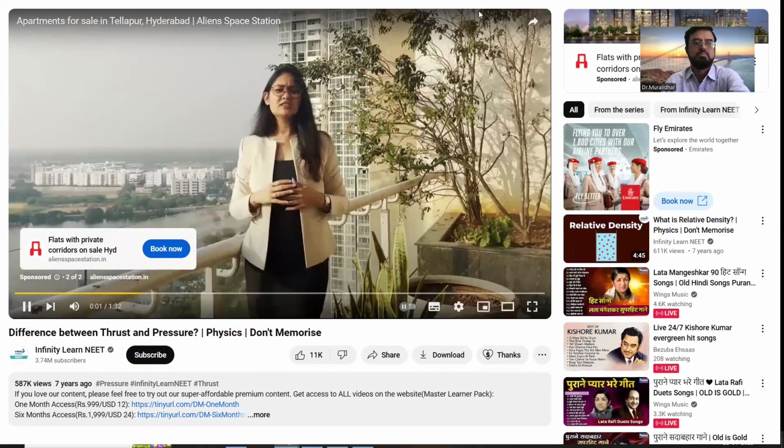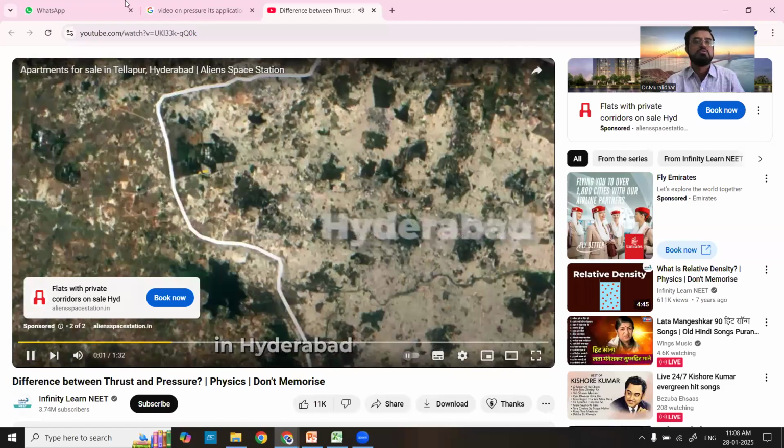Did you know Terapur is an emerging neighborhood in Hyderabad?